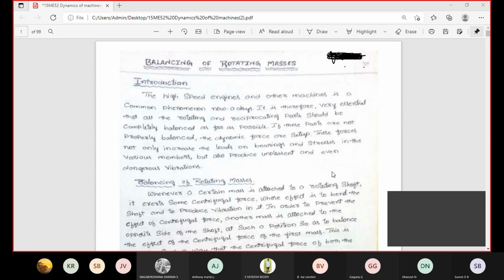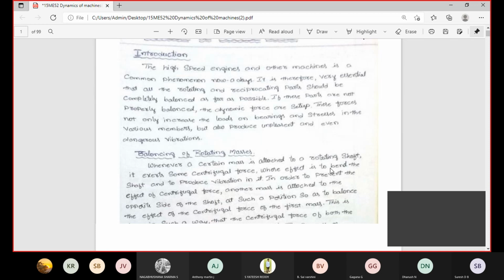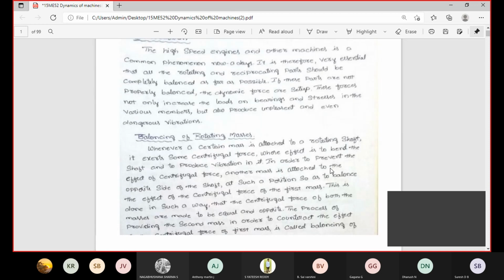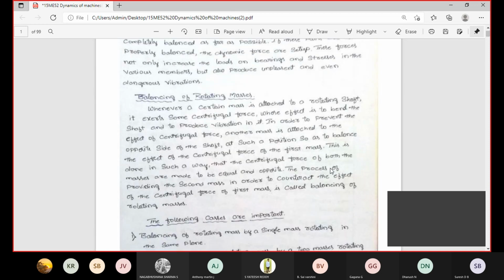Now, balancing of rotating masses. Why is balancing required in all components? Without balancing of any component or rotary shaft, due to centrifugal force the shafts are going to bend towards the downward direction, because of self weight or centrifugal force.